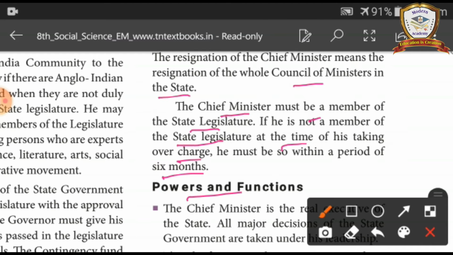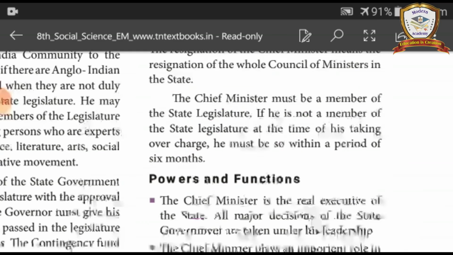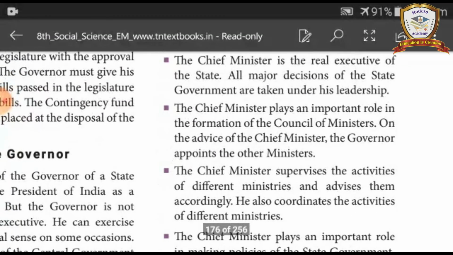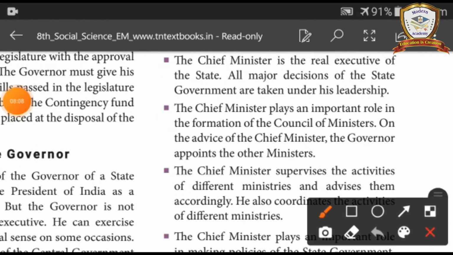Powers and functions. The chief minister is the real executive of the state. All the major decisions of the state government are taken under his leadership. The chief minister plays an important role in the formation of the council of ministers. On the advice of the chief minister, the governor appoints the other ministers.